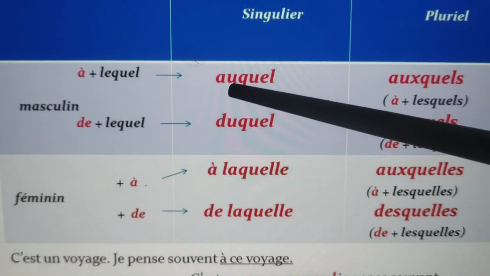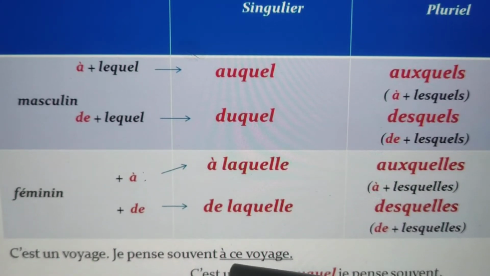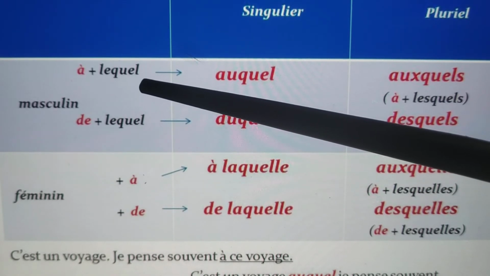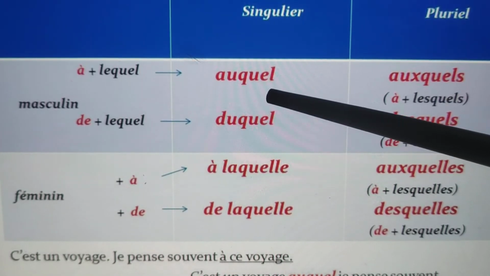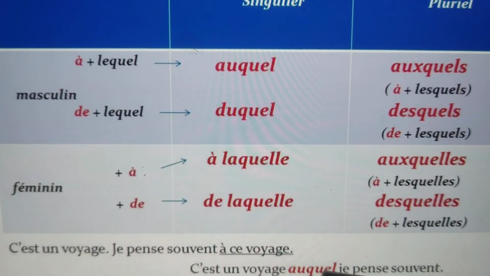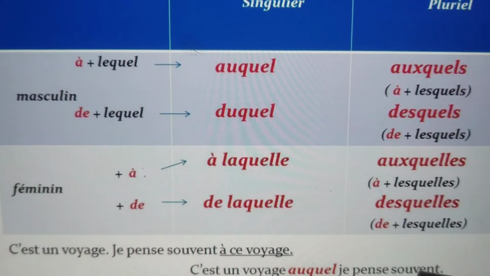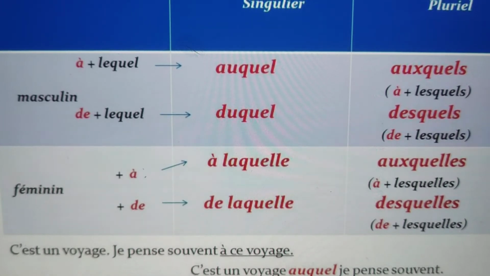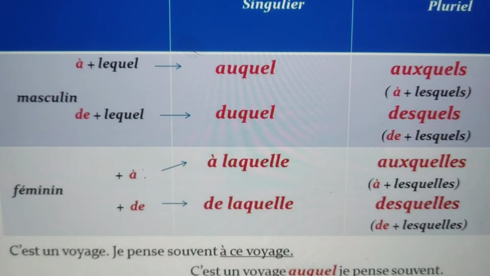So for à ce voyage, instead of writing à lequel, we will write auquel. So here it is: C'est un voyage auquel je pense souvent. Is it clear? This is the way we put à and de prepositions with the pronom interrogatif.